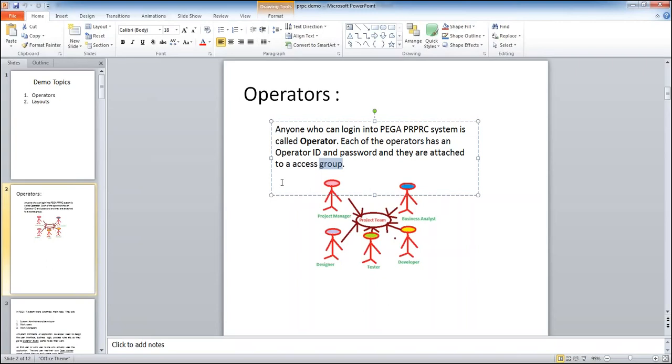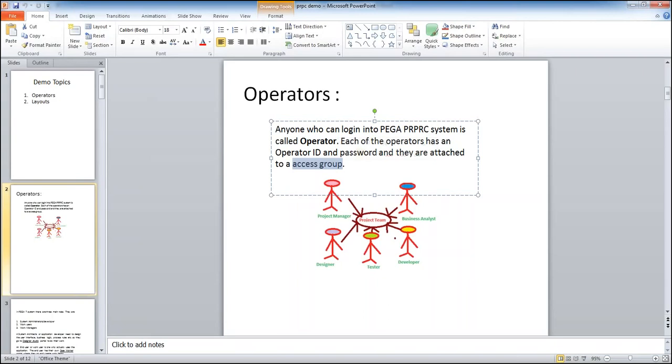Whatever the user can do, the manager also can do. At the same time, he can also do some extra work, because he is a manager. He needs to monitor all the users' work. So this access group determines all these things. Access group determines what type of application he can access and what role he is performing. This access group will be associated to each and every operator ID.